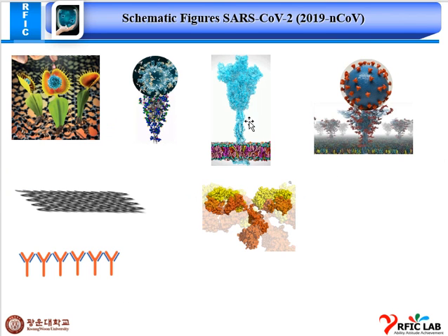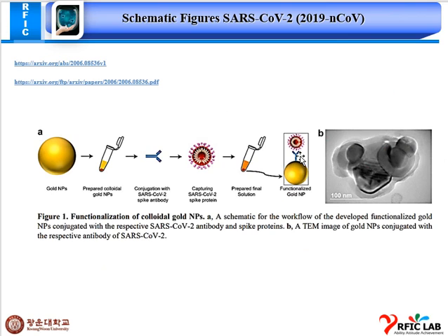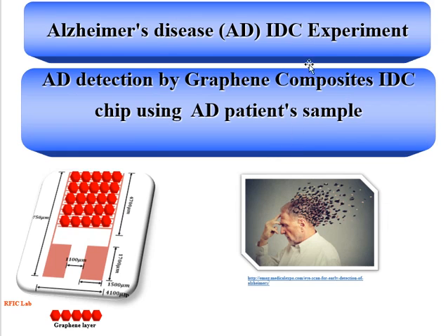This is our another spike antibody schematic which I am preparing for our paper. This is another paper for referencing. I am preparing to take the reference of these papers, and our final picture I am preparing. So this is our IDC experiment for the corona patients.